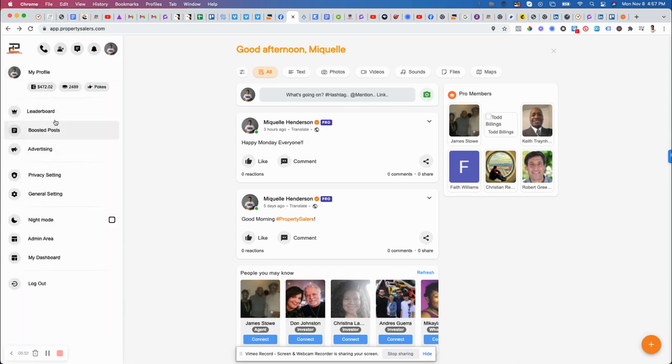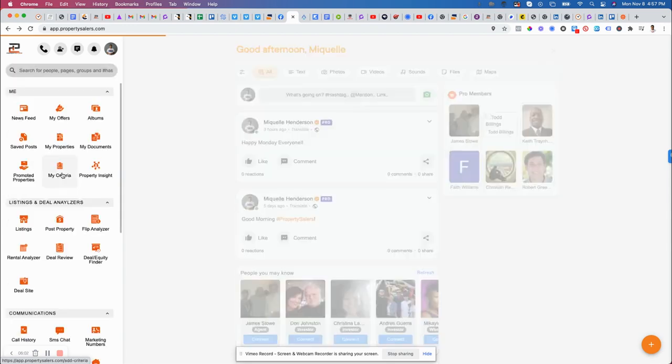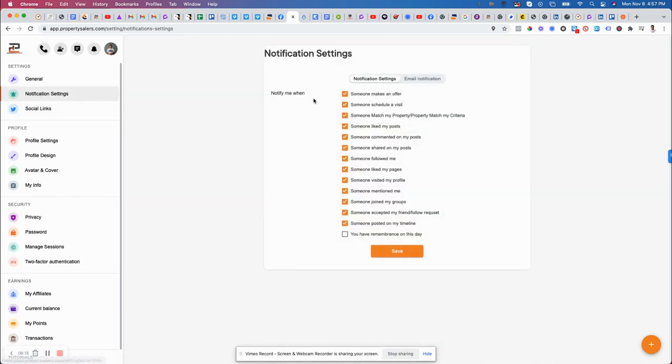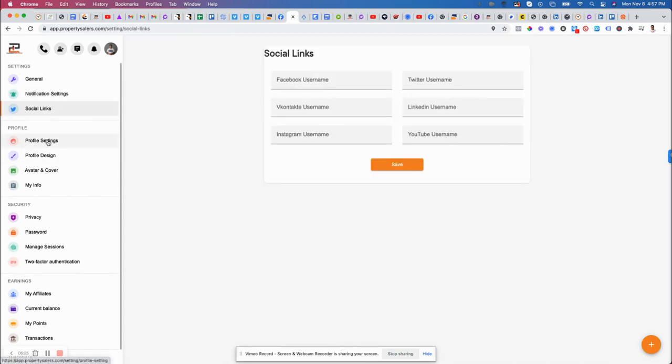So boosted posts, don't worry about that. Advertising, this is only for admins. We don't have access to these two right now. Private settings, general settings. Private settings is all your privacy settings. When you go into privacy settings, you'll see that you have general notification settings. Notification settings are big, like when someone matches your property, email notifications, social links. You can put all your social links on here.